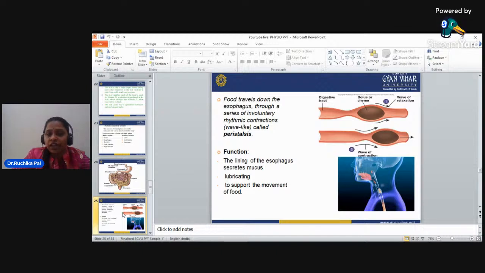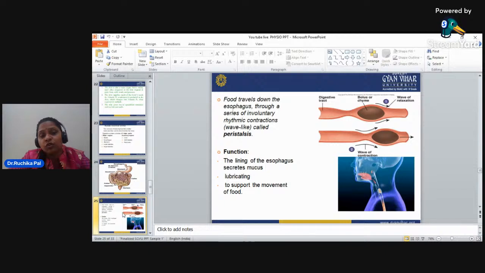This procedure goes on in the esophagus, and it is called peristalsis. The lining of the esophagus secretes mucus, which helps in lubrication and moves the bolus forward towards the stomach, supporting the movement of the food.